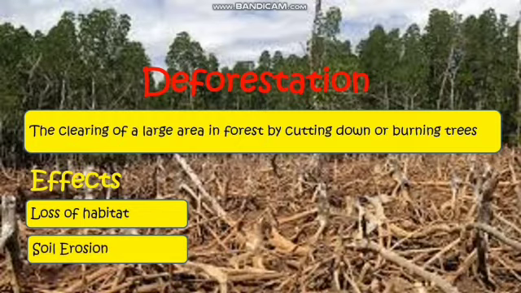And then the second effect of deforestation, because the plants are cut down, karena dipotong plantsnya, of course there is nothing that holds the soil together. There are no roots that hold the soil. So if there is water, the soil can be washed by the water. So we call this soil erosion. The soil erosion happens because there are no trees that hold the soil together. So the first, the living things will lose their habitat, and then the soil erosion, or in bahasa penipisan tanah.